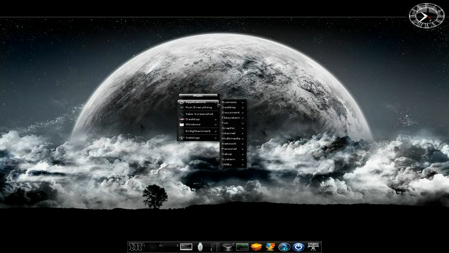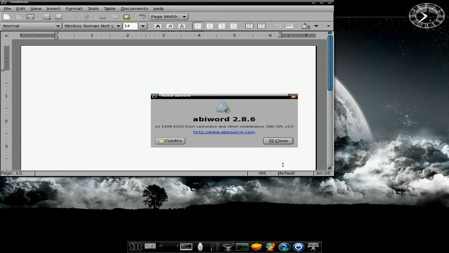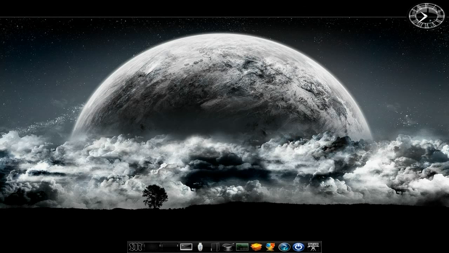If I go to applications again, and we go to documents and publishing, Abbey Word is all there for you to use. See how nice and sprightly that is? Now I'm not sure what version we're using of Abbey Word. It's 286, so that should work, and all your printers should work hunky-dory with it, no problem. Yeah, nice. I like it. Do you like it? I like it a lot.